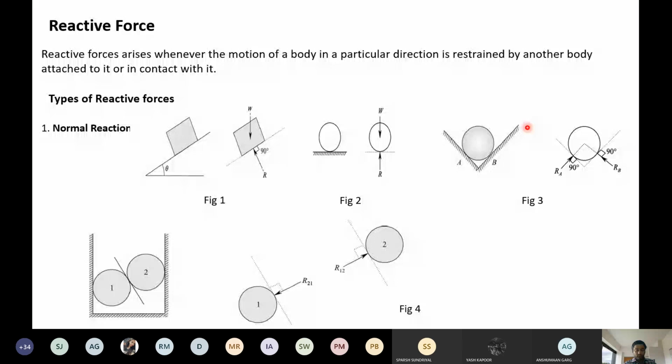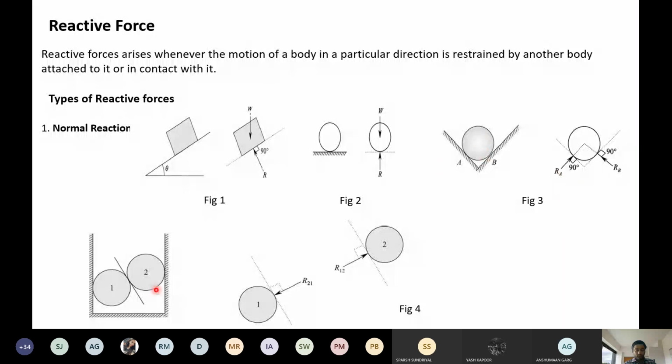The sphere is lying there. The point of contact of the sphere is point A at this point and point B at this point. You know very well, when there is a point of contact, there will be a reaction, and reaction always acts at 90 degrees to the surface. This is the surface, reaction will be 90 degrees to the surface, RA. Similarly, this is the surface, reaction will be at 90 degrees to the surface, that will be RB. So RA and RB are the two reactions. You should know very well how to calculate the reactions of this single sphere.